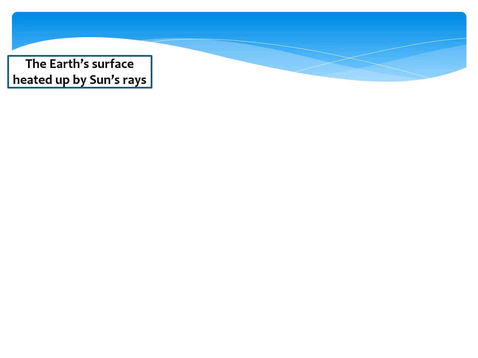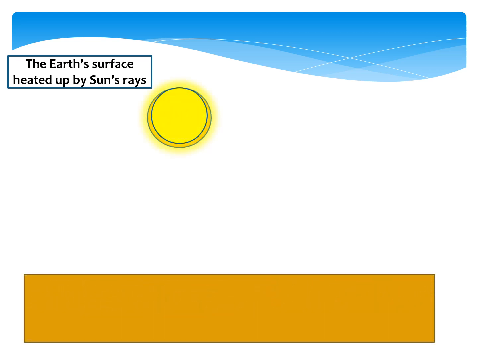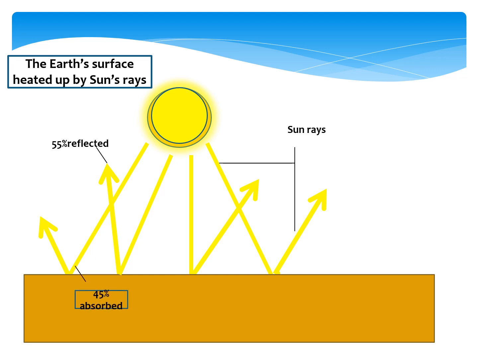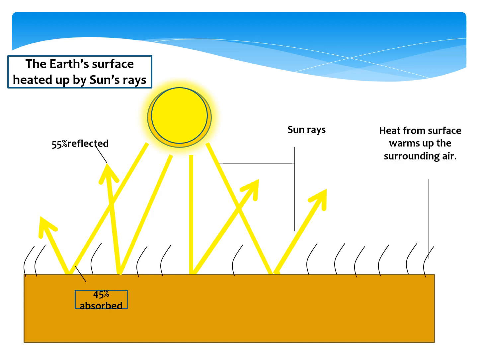The Earth's surface is heated up by sun rays. The sun gives off energy in the form of solar radiation, also called sun rays. But 55% of solar radiation received by the Earth is reflected, while the remaining 45% is absorbed. The radiation is converted into heat.